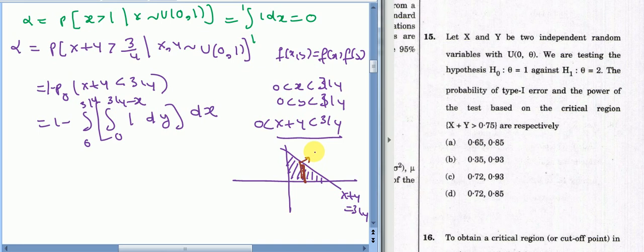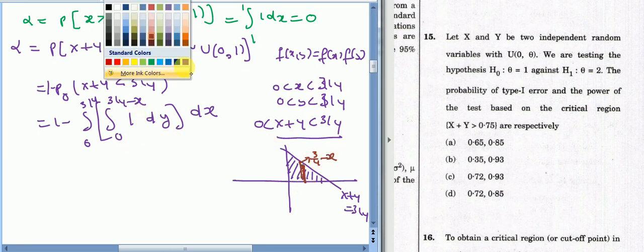This point is what? 3 by 4 minus x, because on this line y equals 3 by 4 minus x. So this is why I am taking the limit 0 to 3 by 4 minus x.